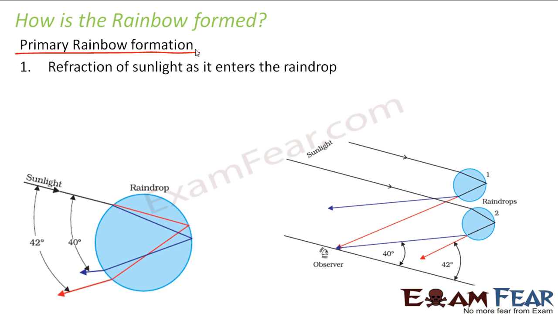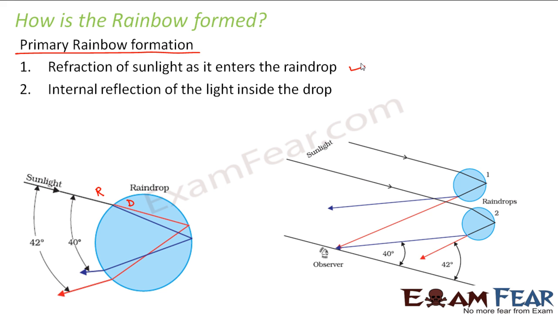The sun rays coming from the sun enter the spherical raindrops which are present in the atmosphere after the rain. As soon as the sunlight enters the drop, it is entering from a rarer medium to a denser medium, because of which refraction takes place, that is, bending of light takes place, right?